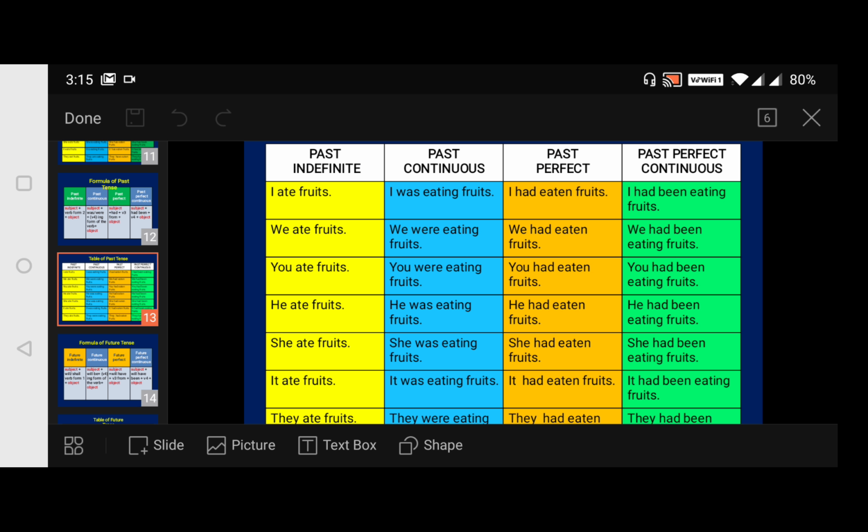For I, he, she, it, we use was followed by not to change into negative: I was not, he was not, she was not, it was not. Followed.